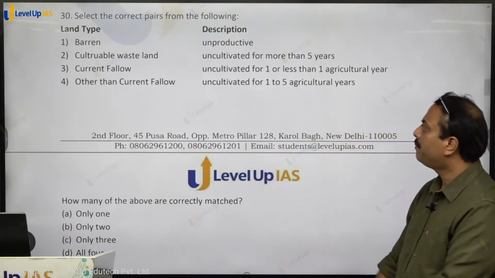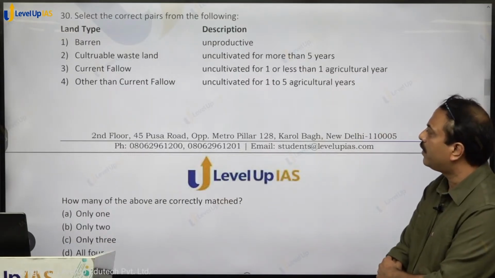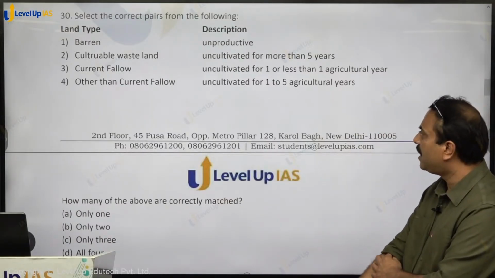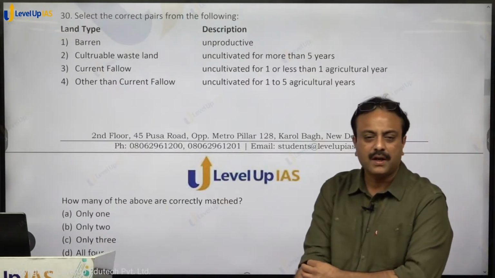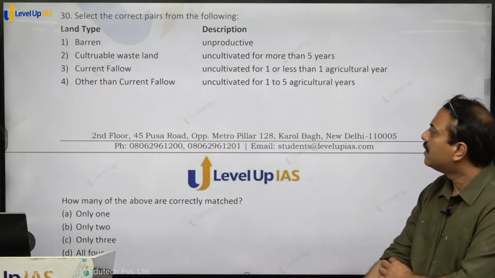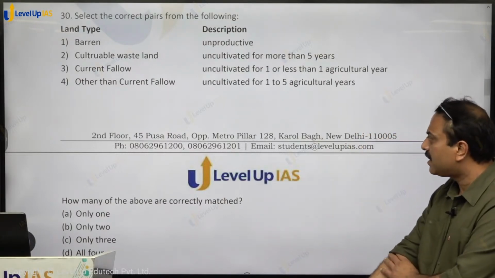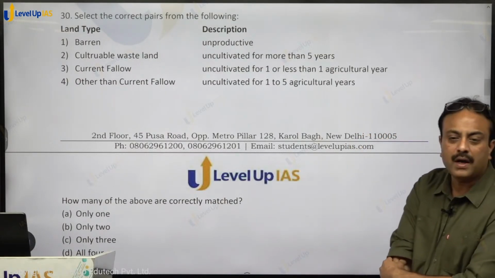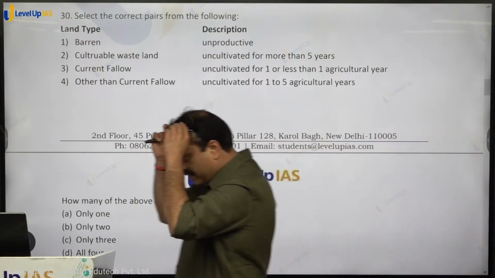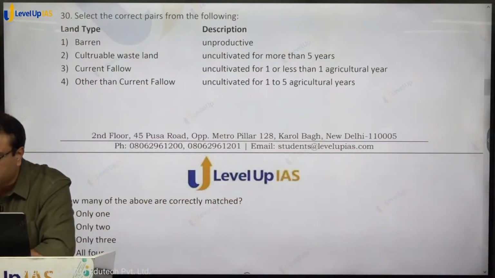Select the correct pairs from the following: land type and description. Barren land, culturable wasteland, current fallow, other than current fallow. Have a look and see whether they are written correctly or incorrectly.